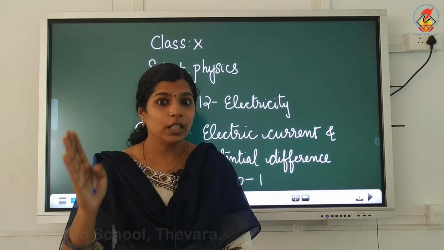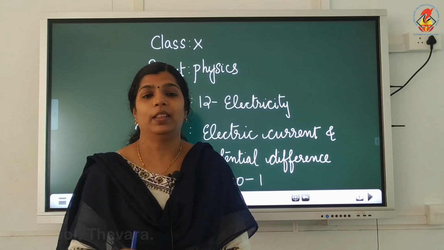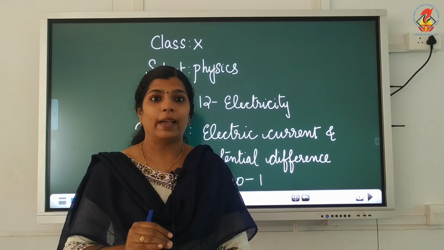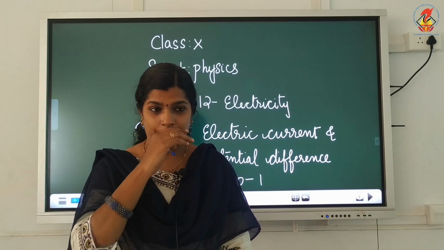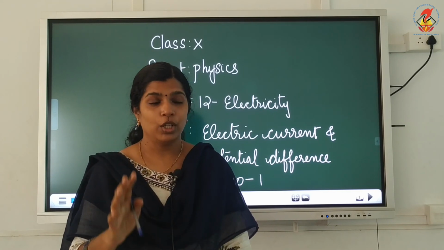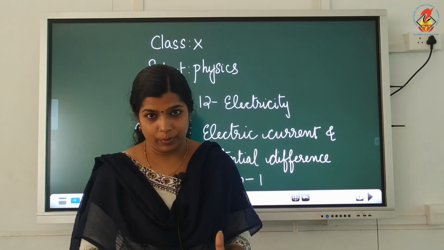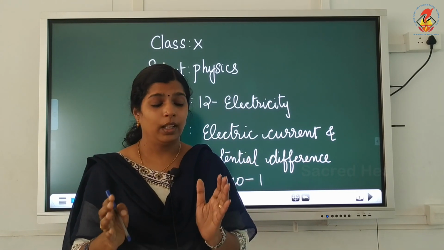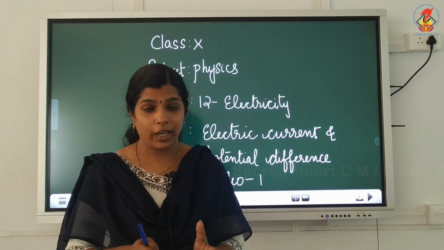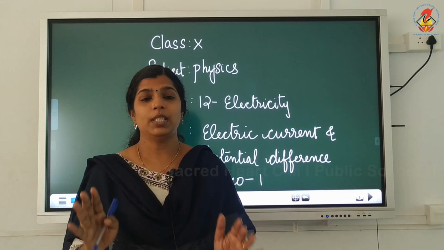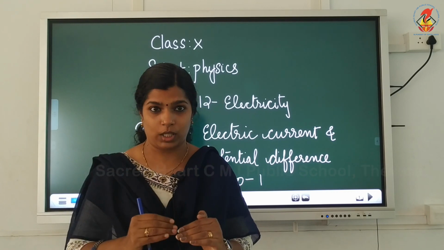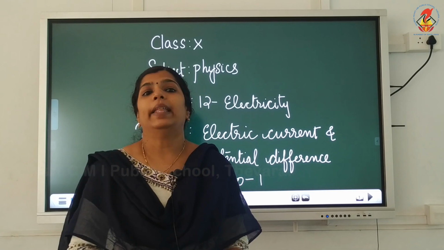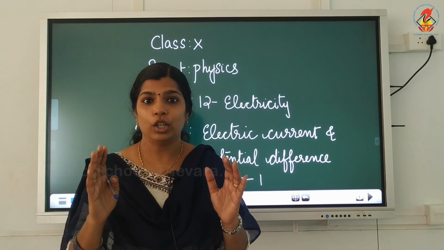Then, outside the nucleus, electrons will be there. Those electrons are revolving in different orbits and they have negative charge. So, that is the structure of an atom. As a whole, the atom is electrically neutral, meaning the number of positive charges and the number of negative charges are the same. The number of protons and electrons in an atom is the same.